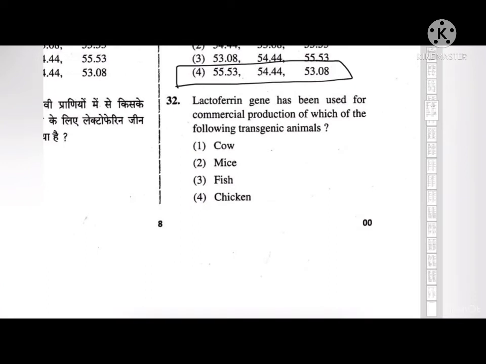Next, lactoferrin gene has been used for commercial production of which of the following transgenic animals? Cow, mice, fish or chicken? So the correct answer to this is cow.